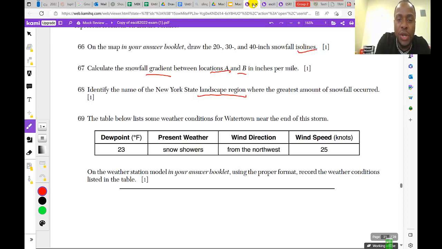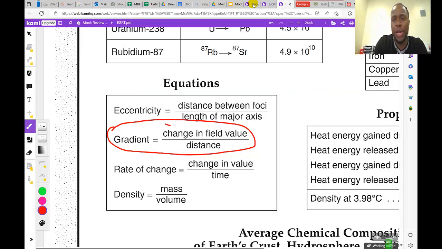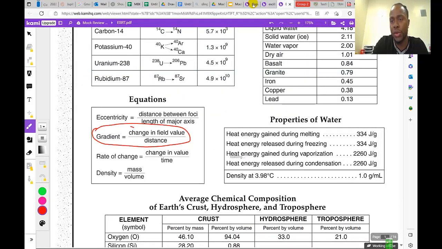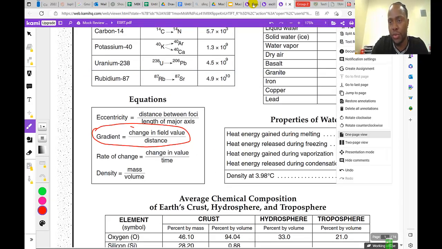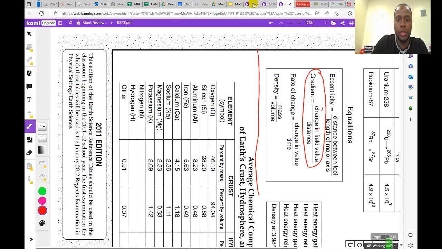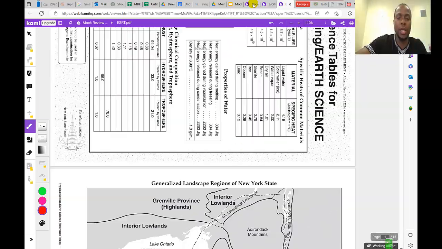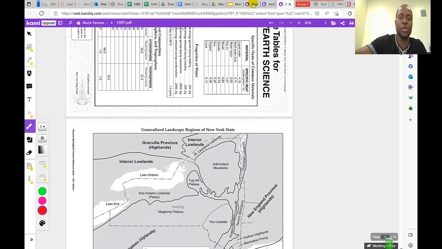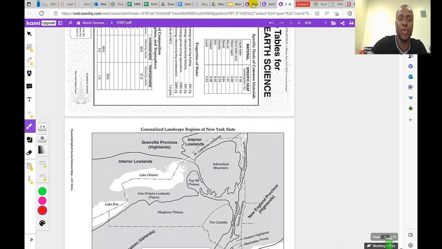Once I hear New York State and landscape, my mind goes to ESRT page 2. So I'm going to turn this around so I can read that page effectively. This is my ESRT page 2, the generalized landscape regions of New York.